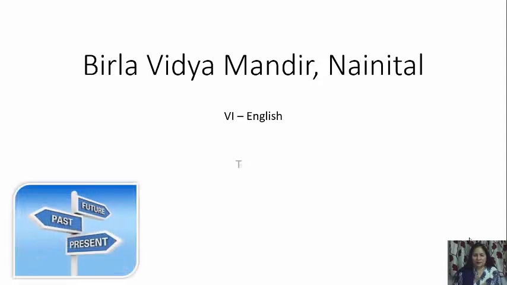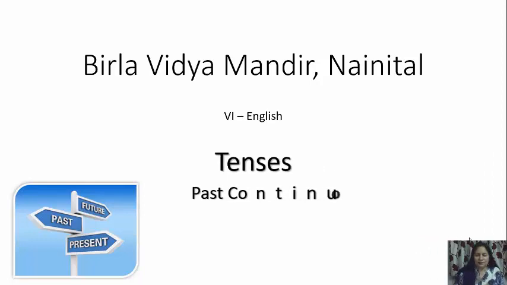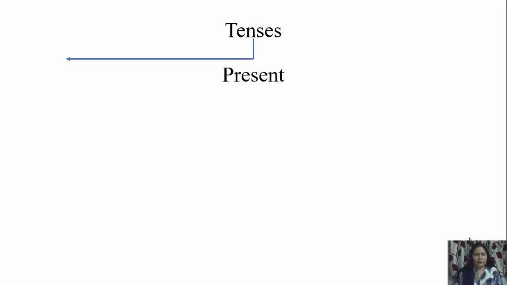Hi guys, in my last class you studied tenses, and out of tenses you studied simple past tense. I hope you remember where we use simple past tense.